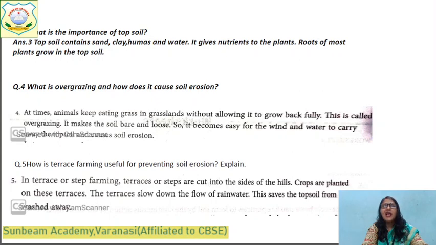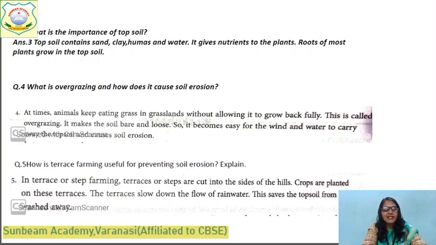This is called overgrazing. And it makes the soil bare. Bare means not good for growing plants, and loose also. So it becomes easy for the wind and water to carry away the topsoil and causes soil erosion. To prevent soil erosion, we should stop overgrazing.